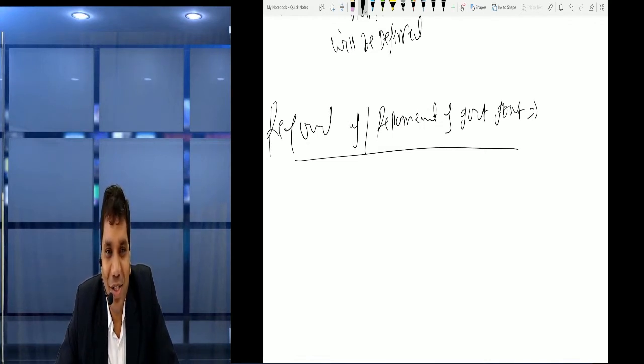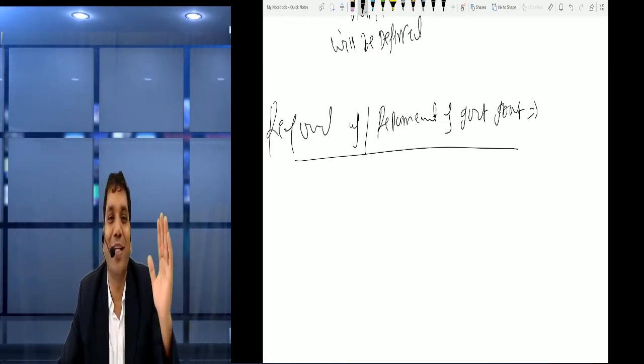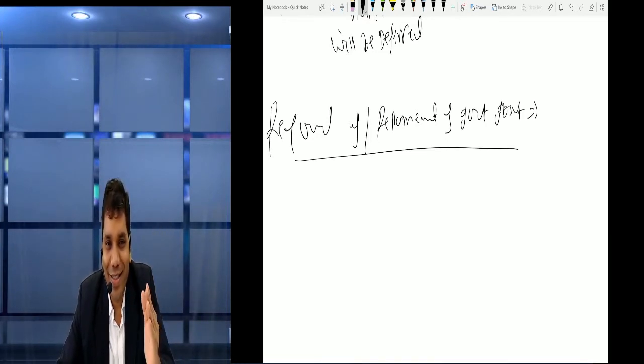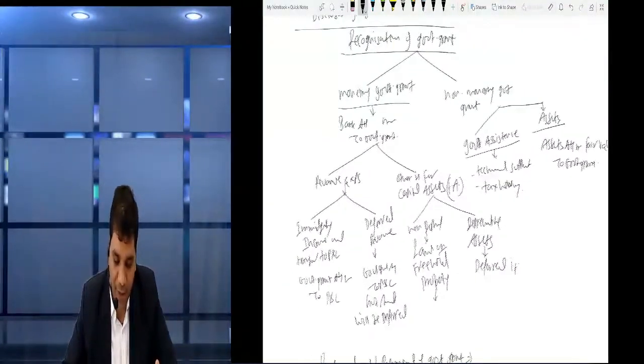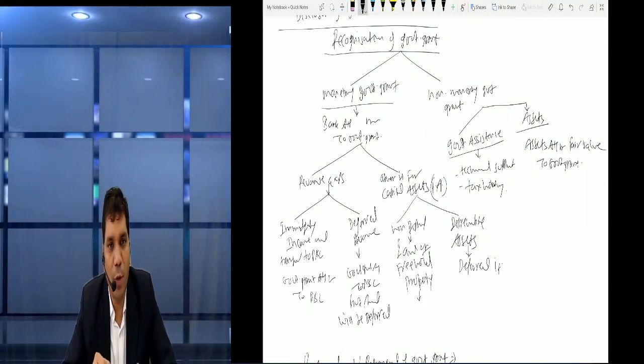The answer is just the opposite of the given effect. Whatever effect you had done previously, you just reverse the effect, and you will automatically get all the answers. Let's see. We have two types of government grant. First of all, we mentioned one is monetary government grant and the other is non-monetary. So we come to the monetary government grant.